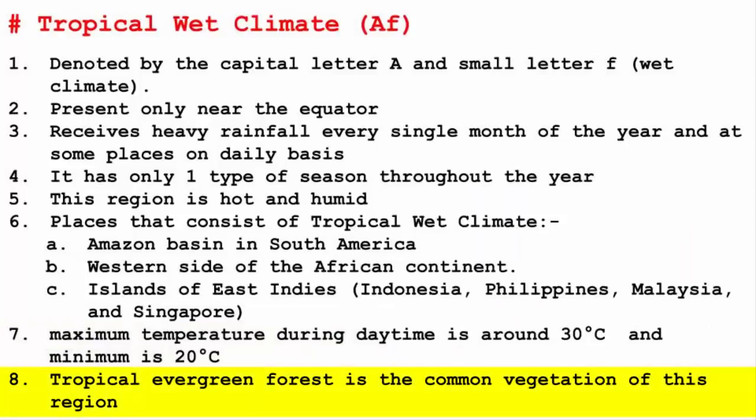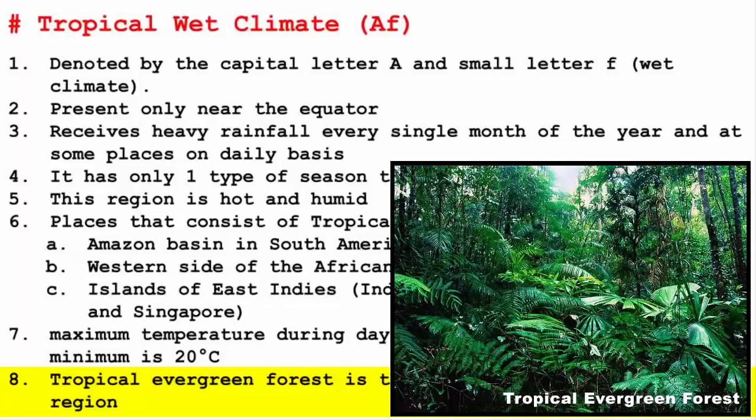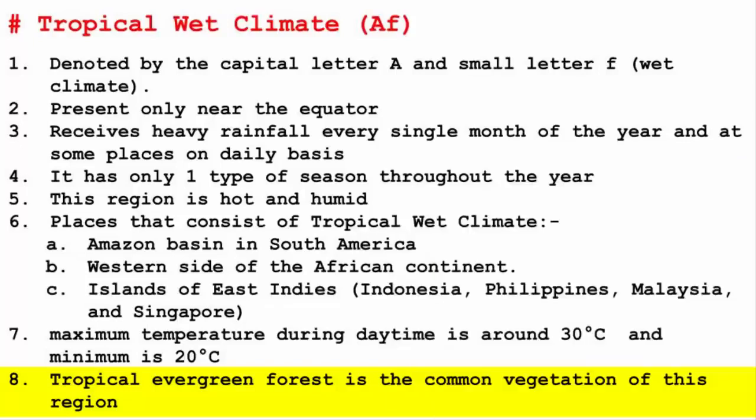Now when it comes to vegetation, these regions have tropical evergreen forest. As we saw, these places receive so much rain throughout the year, and they also receive a good amount of heat because they are on the equator. If you see, rain and heat is a good combination for plants to grow and develop into rainforest. And that's how it gives rise to dense forests.